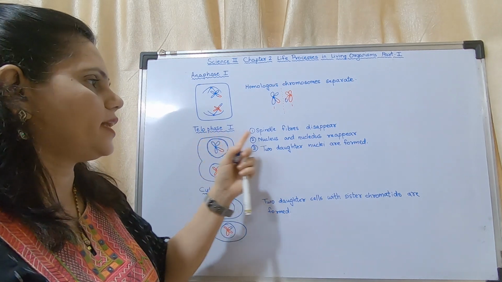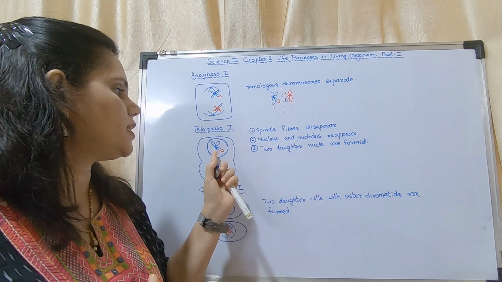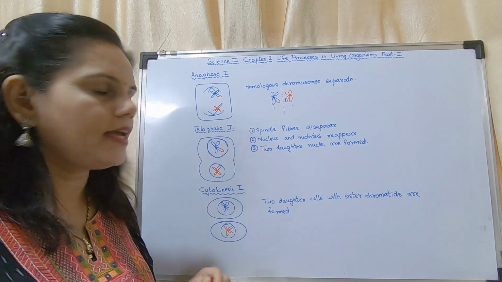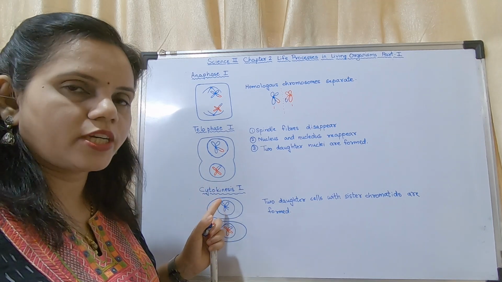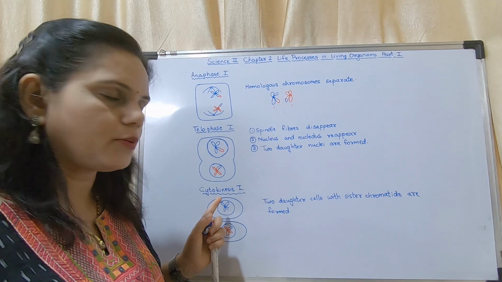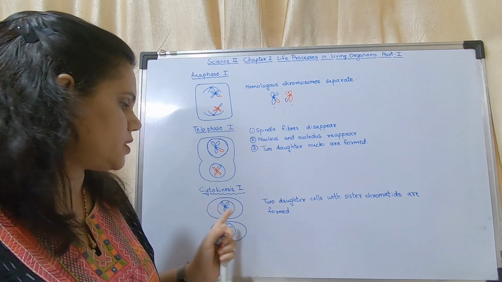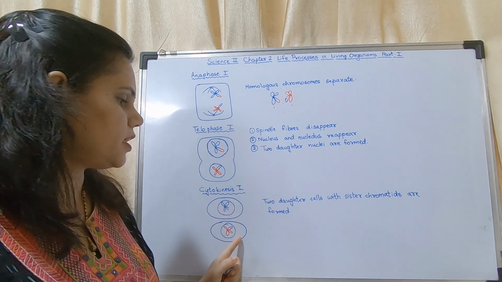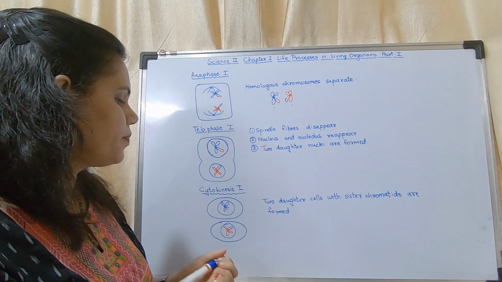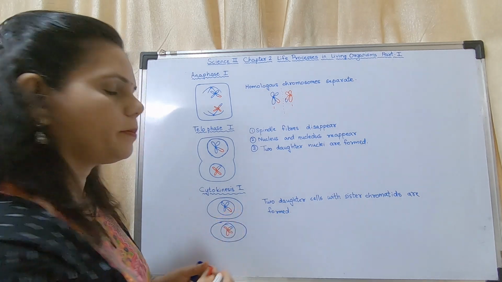In telophase 1, the spindle fibers disappear, the nucleus and nucleolus reappear, and two daughter nuclei are formed. In cytokinesis, what is cytokinesis? Cytokinesis is division of the cell, that is, the cytoplasm. So during cytokinesis 1, two daughter cells with sister chromatids are formed. These are the two daughter cells, where this is chromosome number 1 and this is also chromosome number 1.